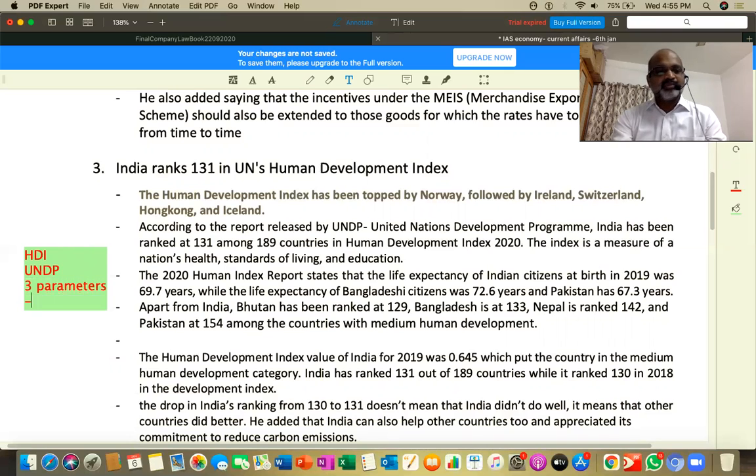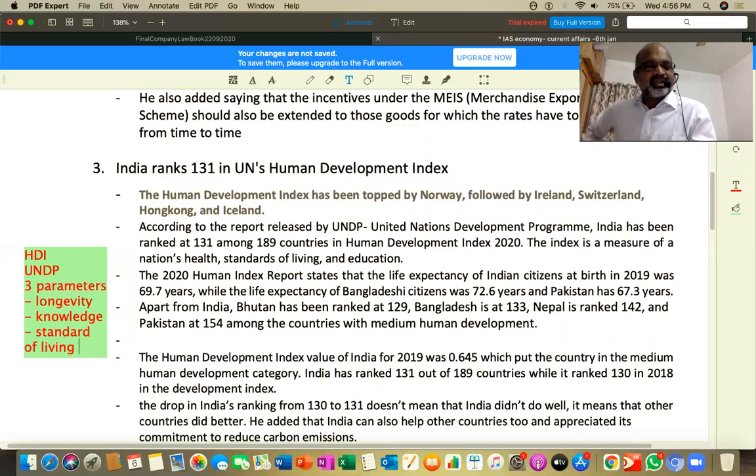Please do remember: number one, longevity; number two, knowledge; number three, standard of living. Remember it like LKS. The Human Development Index is normally prepared by the United Nations Development Programme, a body of the United Nations organization, based on three important parameters: longevity, knowledge, and standard of living.